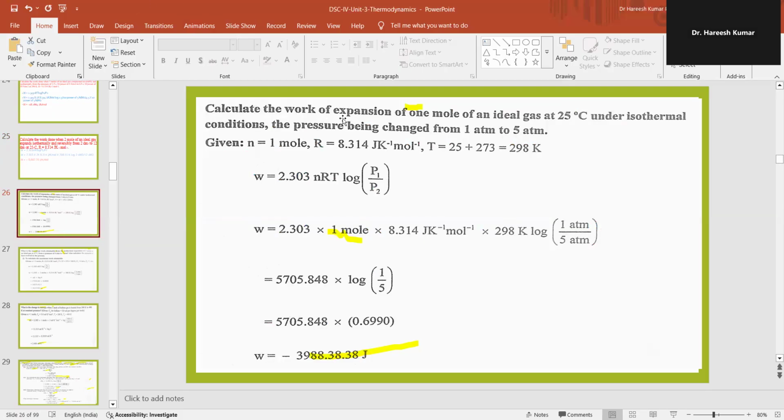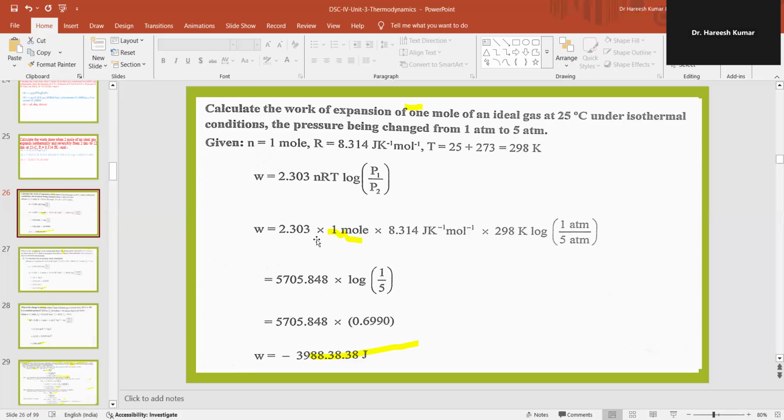Calculate the work done by expansion of 1 mole of an ideal gas at 25 degrees centigrade under isothermal condition, the pressure being changed from 1 atmospheric pressure to 5 atmospheric pressure. So the given values: n is equal to 1 mole and R is equal to 8.314 joule per Kelvin per mole. Temperature T is equal to 25 plus 273, that is equal to 293 K. Then we can apply W is equal to 2.303 nRT log of P1 upon P2.